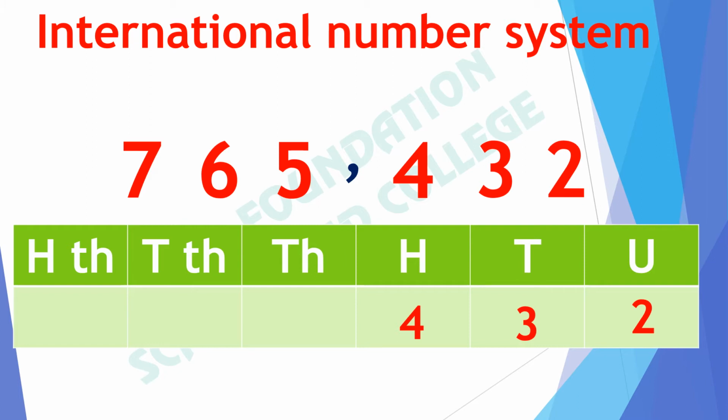Now students, you will tell me, how many thousands are there? It's very easy. There are 5,000s. And how many 10,000s are there? Very good. There are 6 10,000s. And the last digit, that is 7, falls in 100,000. The place value of 7 is 100,000. We can say that there are 700,000.